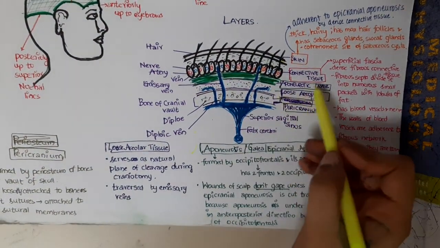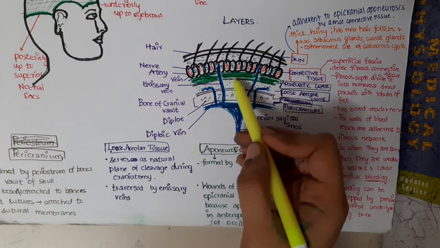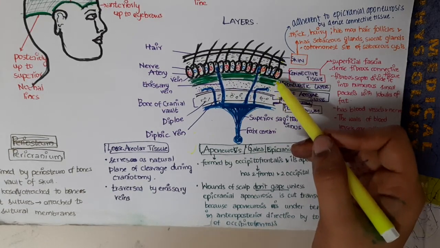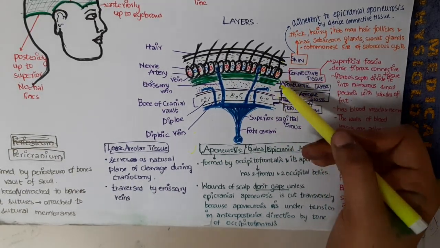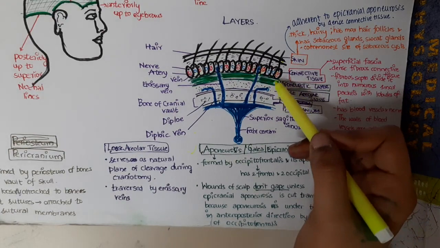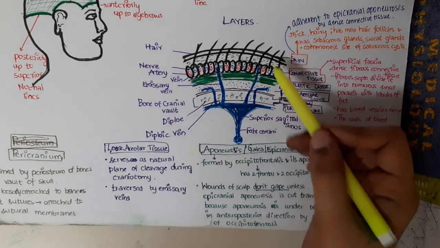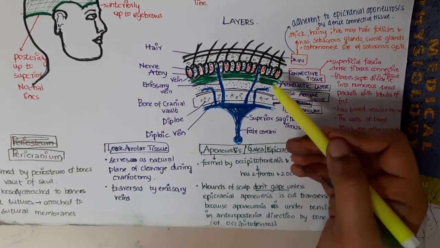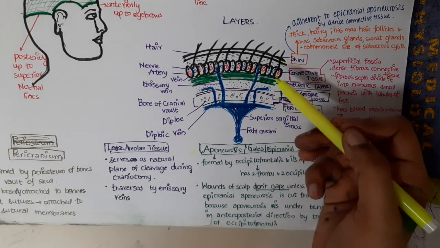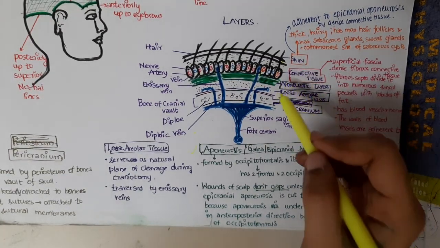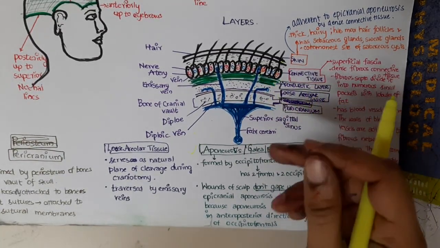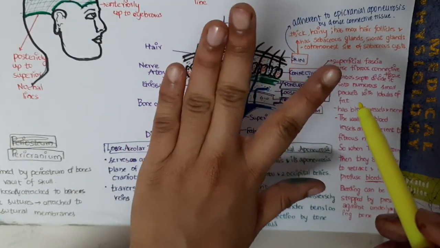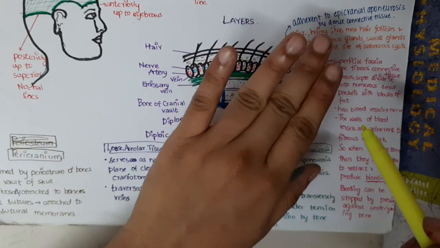Next, the second layer, this green colored tissue, is the aponeurotic layer. This aponeurotic layer is formed by the occipitofrontalis and its aponeurosis. Occipitofrontalis has a frontal belly and an occipital belly. This aponeurosis is under tension. Because it is under tension, the wound does not gape, or this is the cut. The wound will not separate easily unless it is torn transversely.